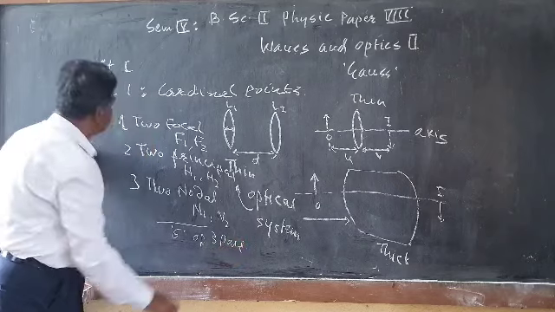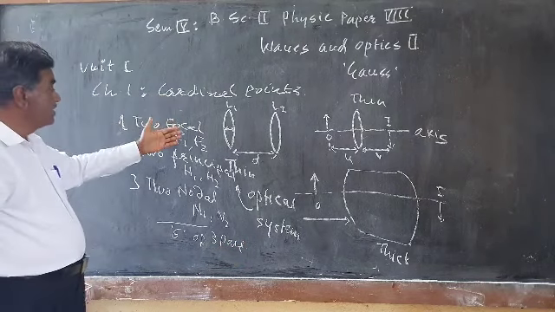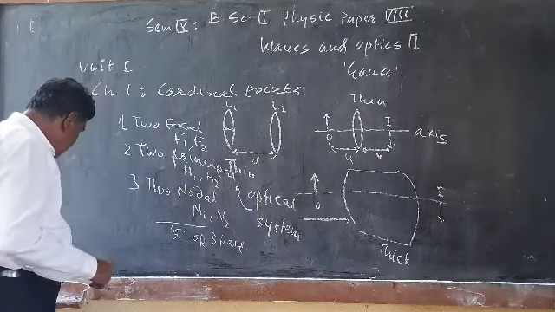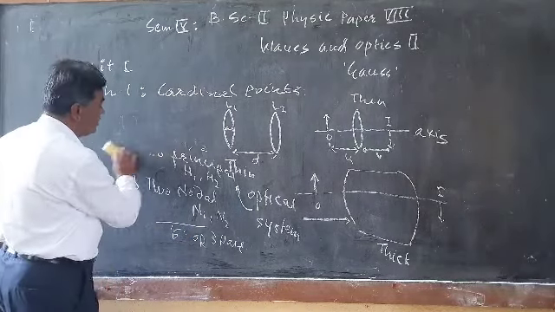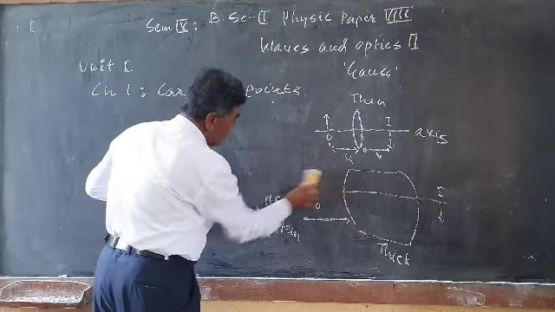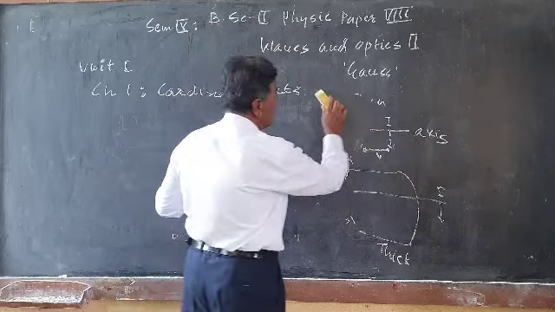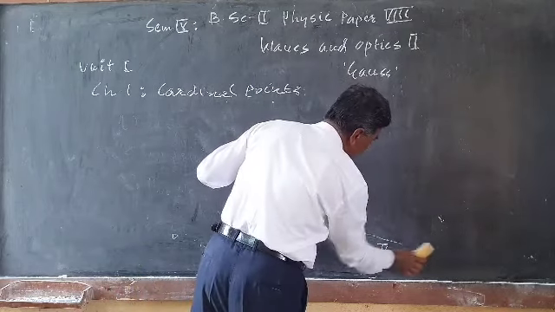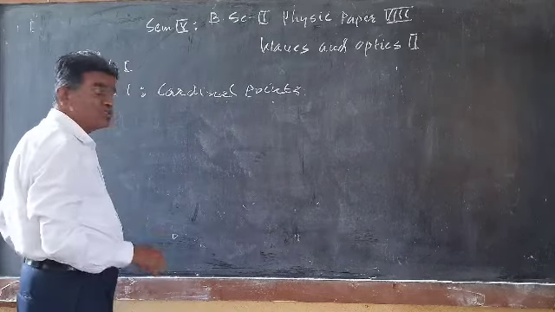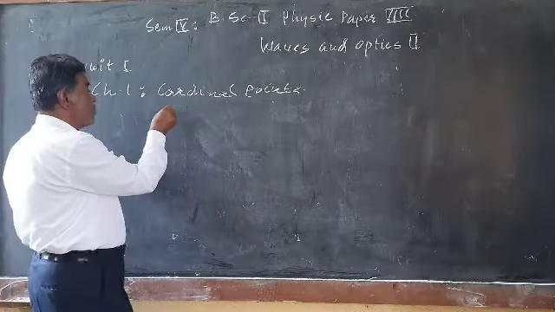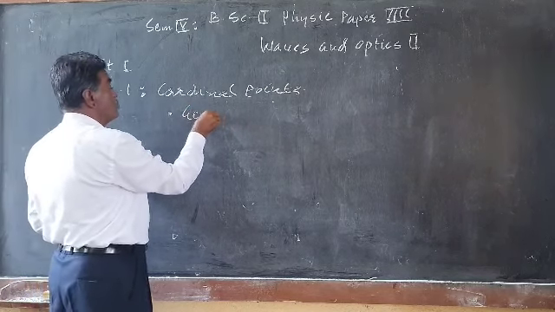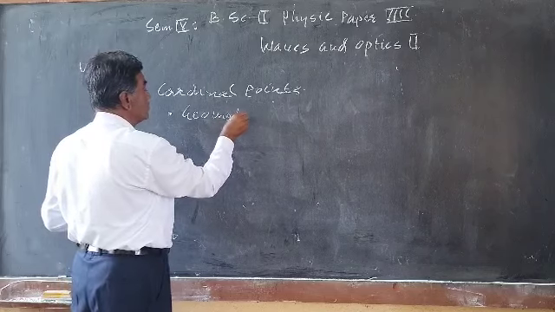So in this chapter number 1, first we will see the definitions of these cardinal points. There are 6 cardinal points for an optical system, which are defined by the scientist Gauss, and we have to see the definition of that. In addition to that, another point that we have to study is the geometrical construction of image.